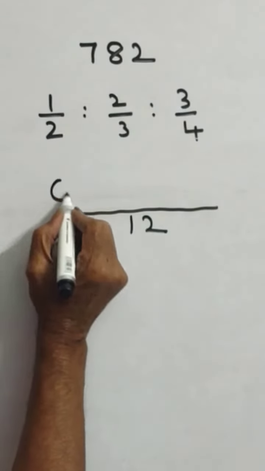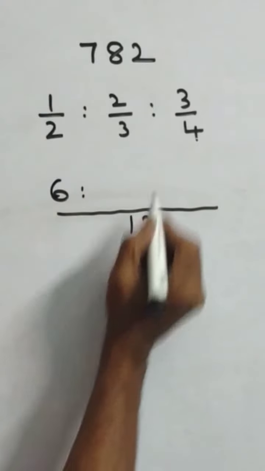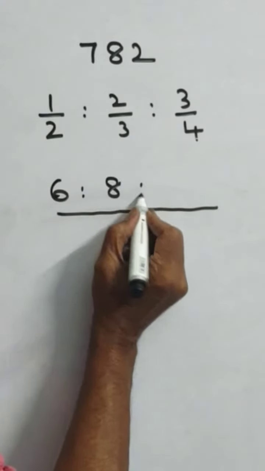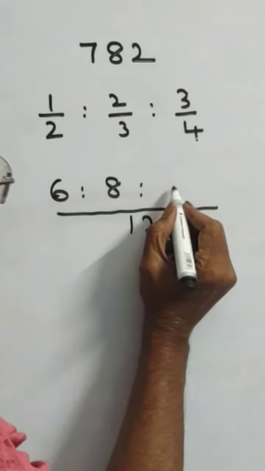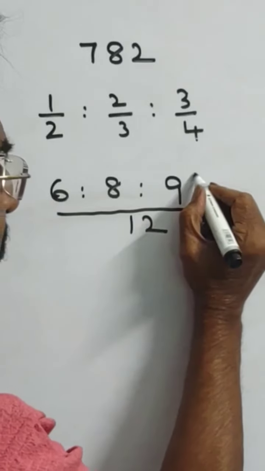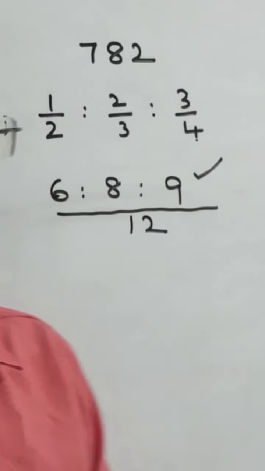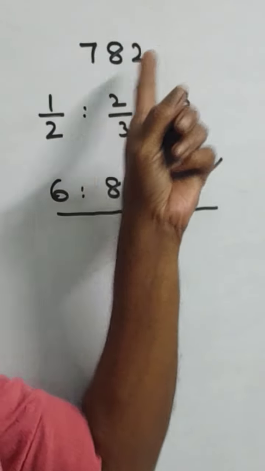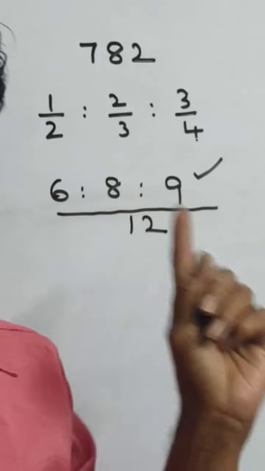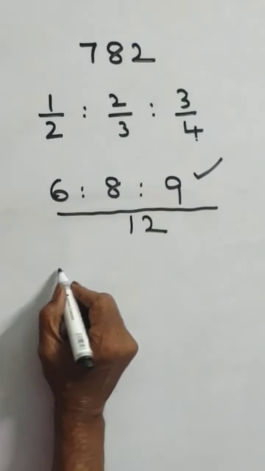2 sixes, 12. 3 fours, 12. 4 twos, 8. 4 threes, 12. 3 threes, 9. So friends, now the required ratio is 6 : 8 : 9. We have to divide 782 in the ratio 6 : 8 : 9. How? Rupees